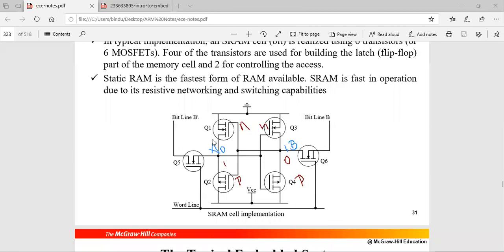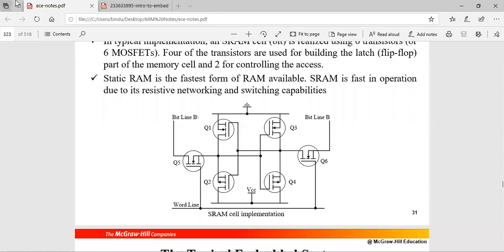Okay, if suppose you don't want any write. In hold operation, what happens? Whatever data is stored in this latch, that should remain the same. Previous state should remain the same. You are not doing anything, so the data here should be as it is. Say we had written 1 and 0 here, it should remain the same. So what we will do, we will not assert these transistors.